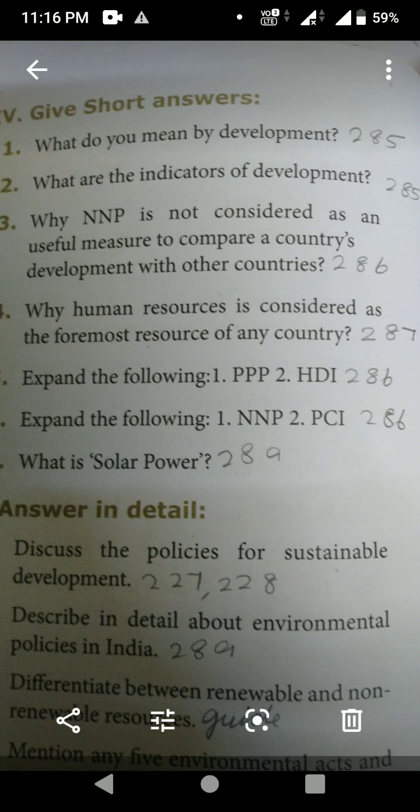Next, third question. Why is NNP not considered as a useful measure to compare a country's development with other countries? That is page number 286, under the heading Per Capita Income.